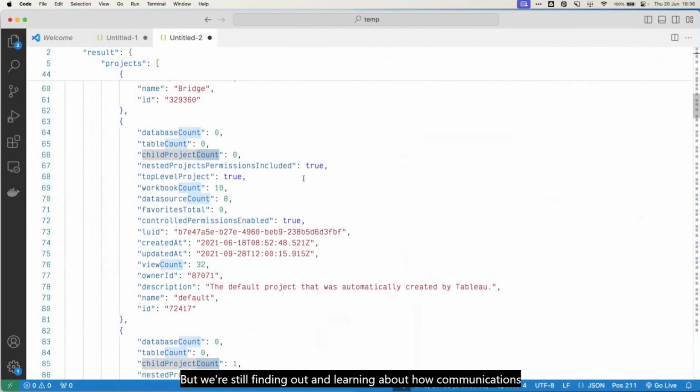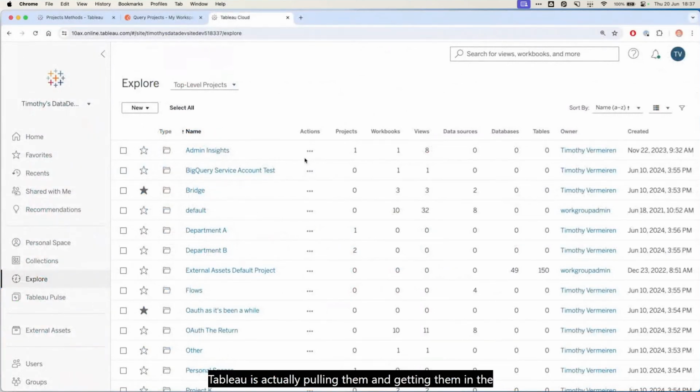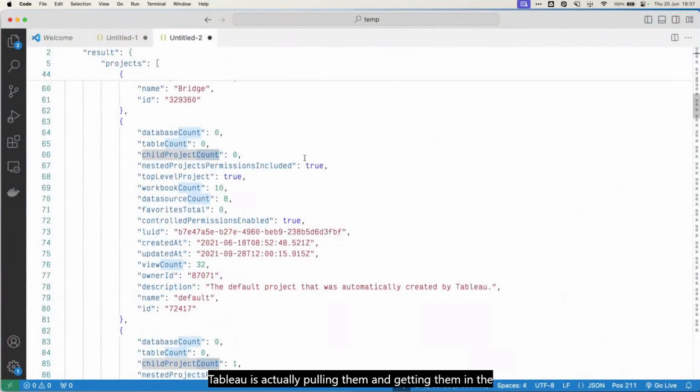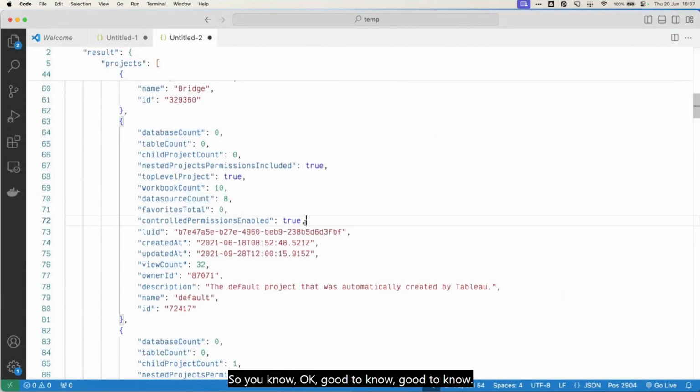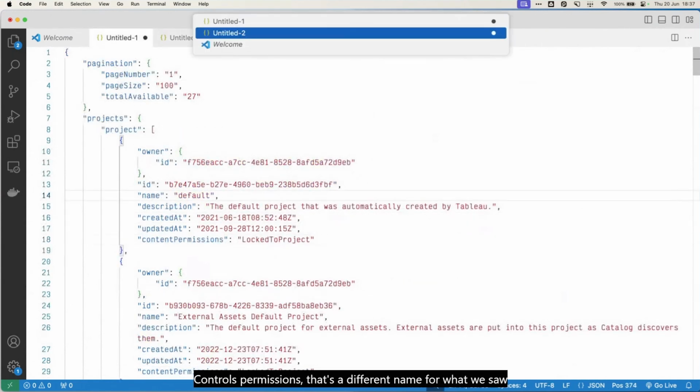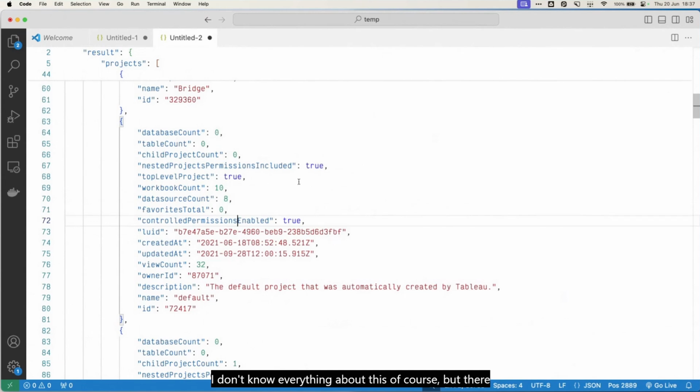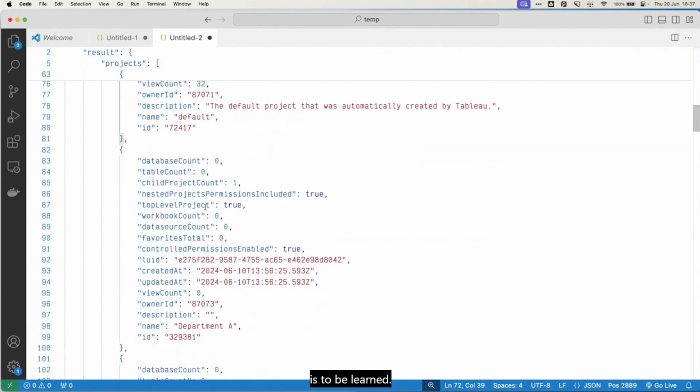No, probably not. But we're still finding out and learning about how communications happen. And I personally find this interesting to see that, okay, that is how these numbers are populated. Tableau is actually pulling them and getting them in the same response. So, okay, good to know. Controlled permissions, that's a different name for what we saw earlier, I'm guessing. I don't know everything about this, of course, but there is to be learned.